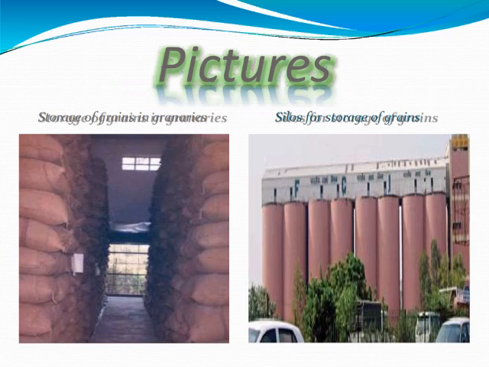There is a picture that shows the storage of grains in granaries and in silos. In case of silos and granaries, gunny bags are jute bags. They are filled with food grains and stacked in large godowns or on a wooden platform. And here is a granary. Granary means a long cylinder in which they are placed. So here is a picture of grains which are stored in granaries and silos.